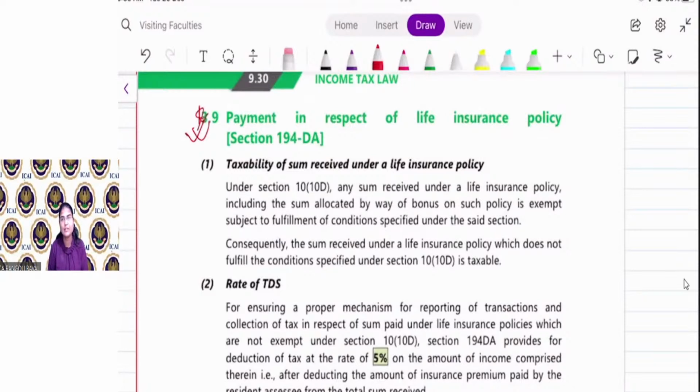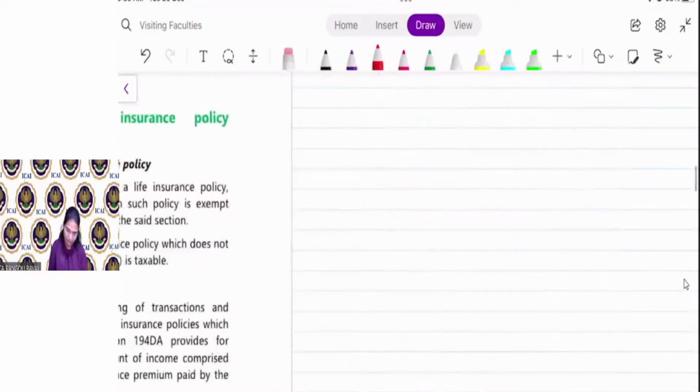Payment in respect of life insurance policy. At maturity, you will receive the life insurance policy proceeds. I guess you have already studied 10(10D) in section 80C in the deduction from gross total income chapter. Everyone knows about 10(10D), yes or no? Let me know, so that if nobody knows, then I'll explain the same.